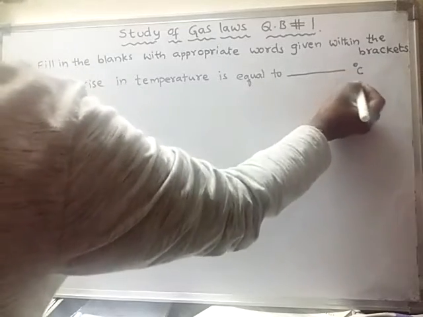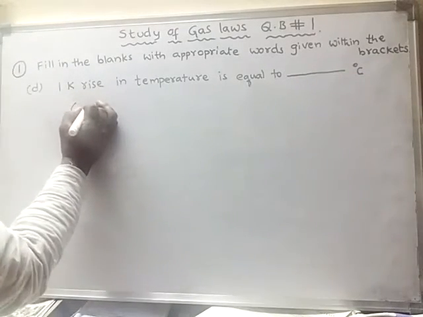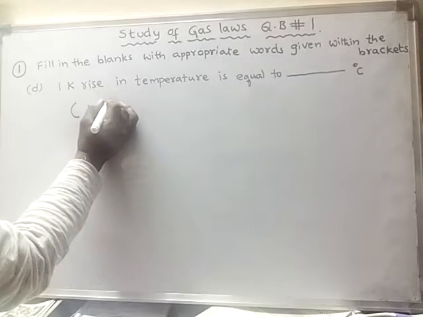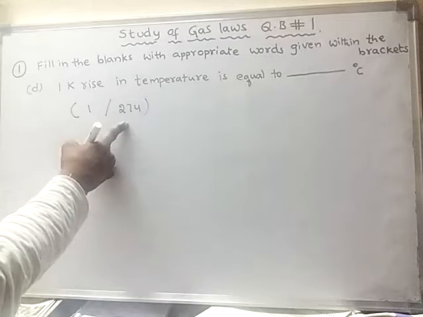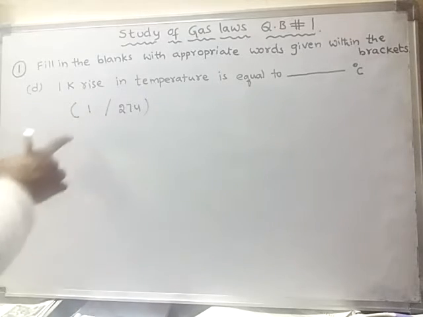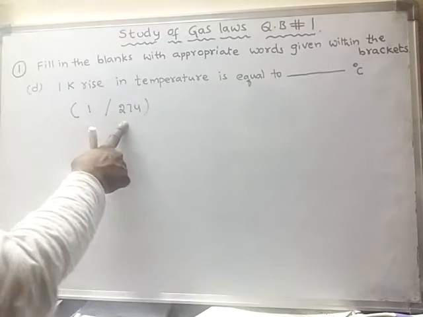In the bracket it is given as 1 or 274. It is not 1 by 274. It is 1 or 274.